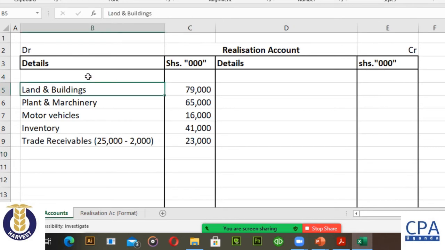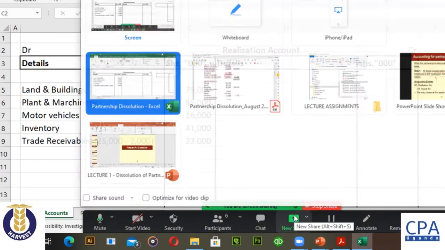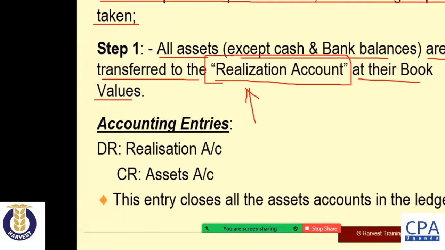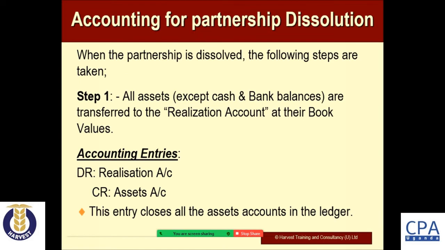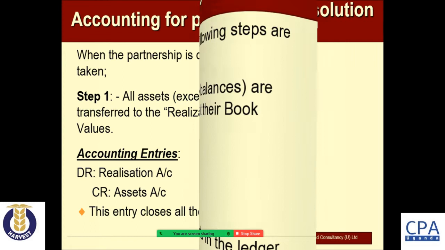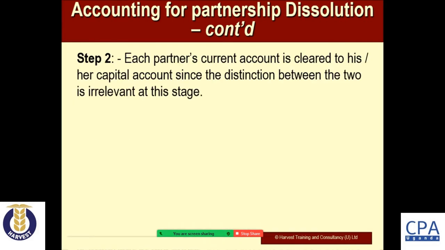But basically what I've done is to bring all the assets to the realization account. And that is our step number 1. All assets except cash and bank are transferred to the realization account. So after that is done, we move to step number 2.